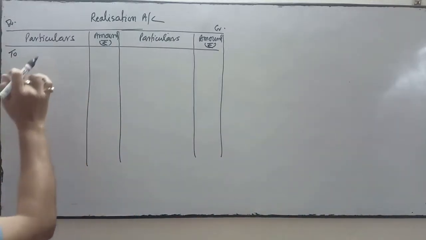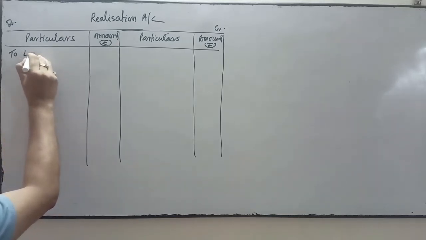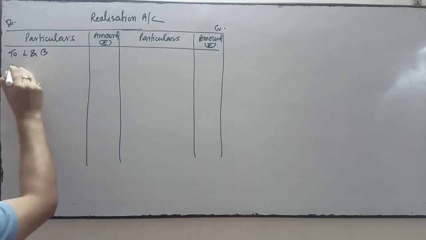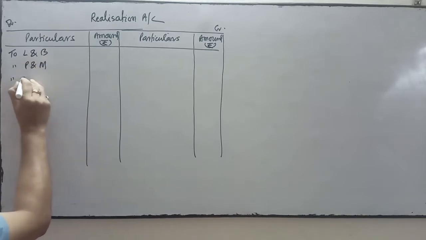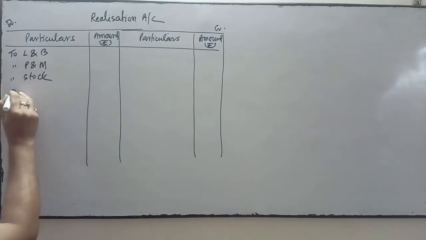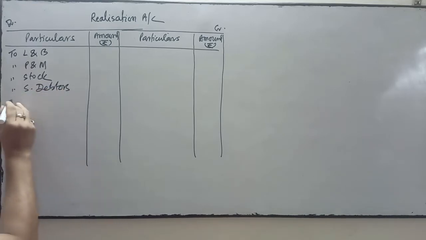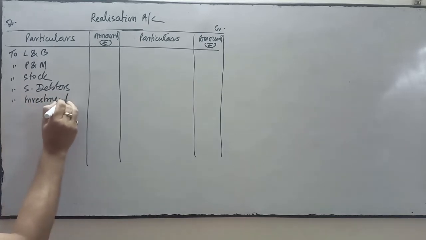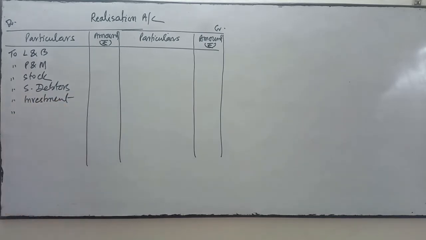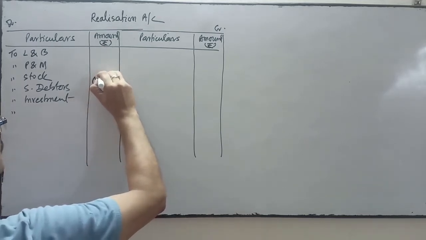All sundry assets like land and building, plant and machinery, stock, sundry debtors, investment, all assets will be transferred at their book value.